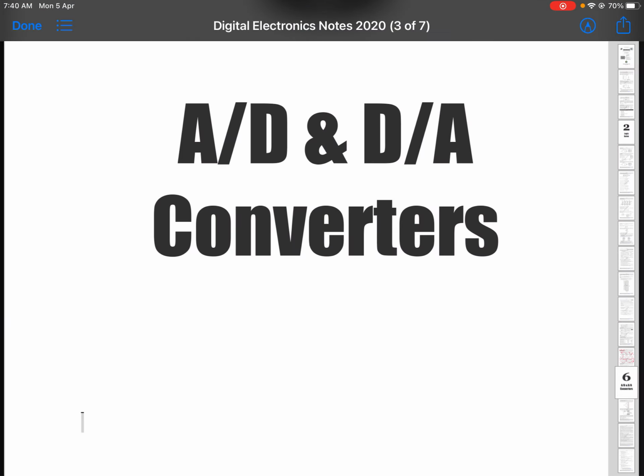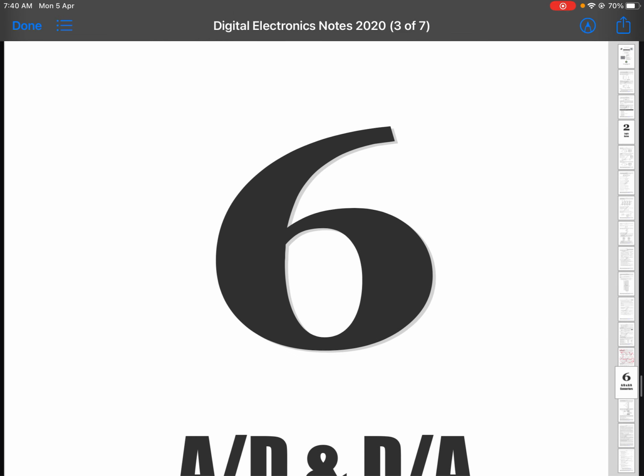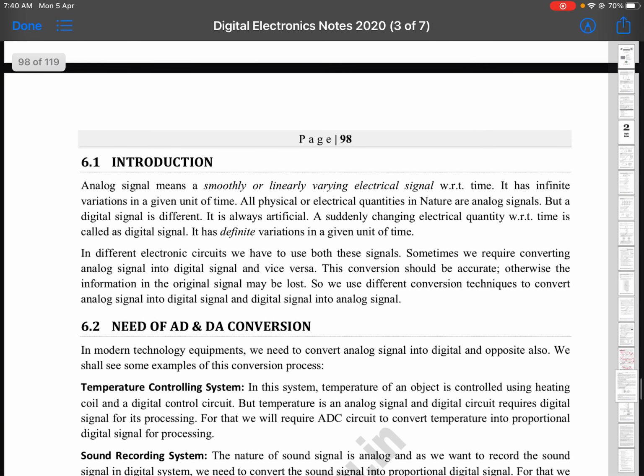Now open my notes on page number 97. This is the chapter AD and DA converter, chapter number 6. So let us start with it. First we shall see what is analog and digital. Analog means a smoothly or linearly varying electrical signal with respect to time.